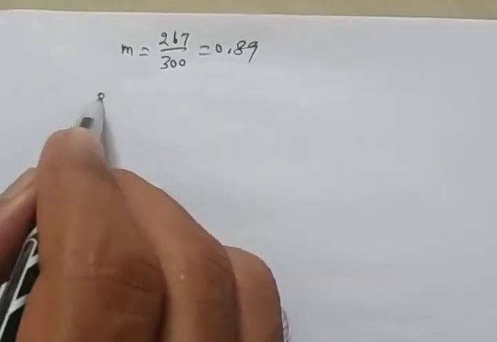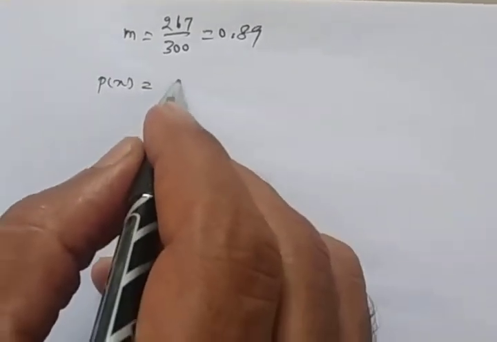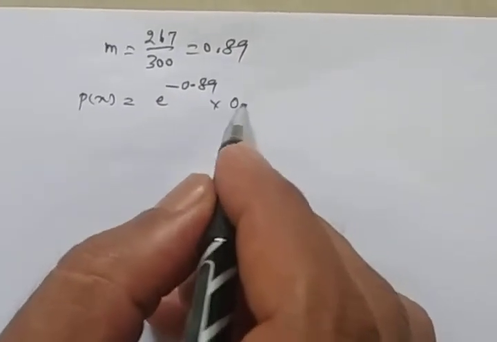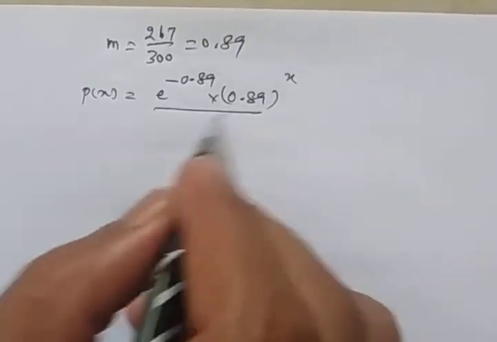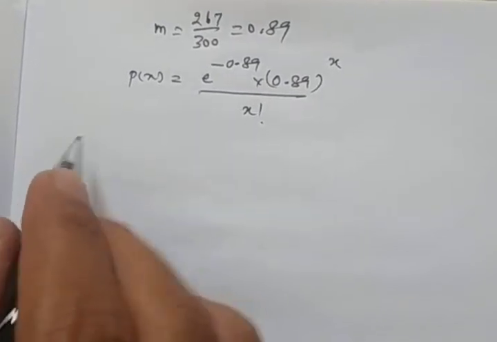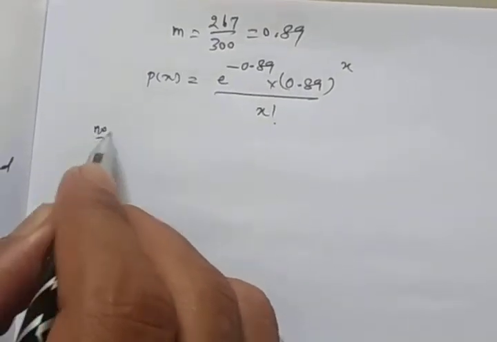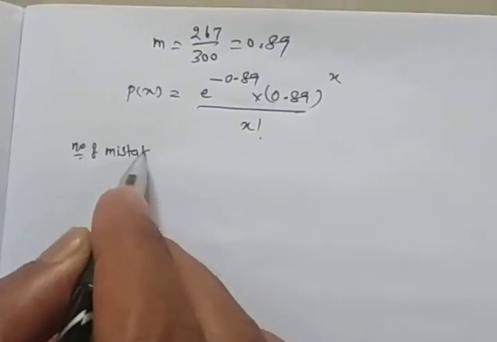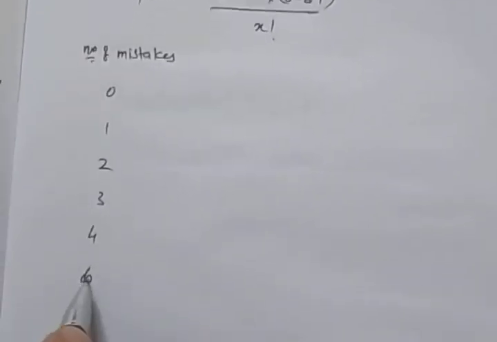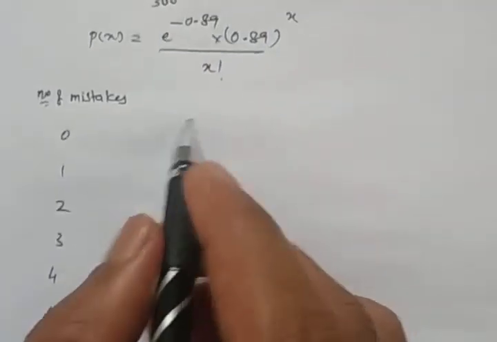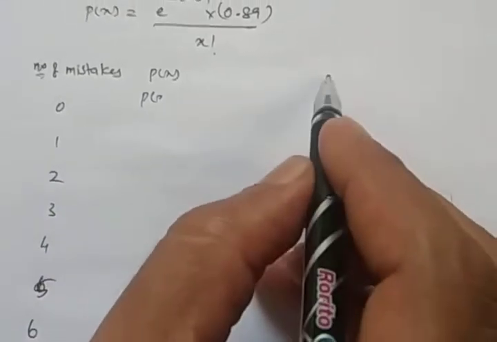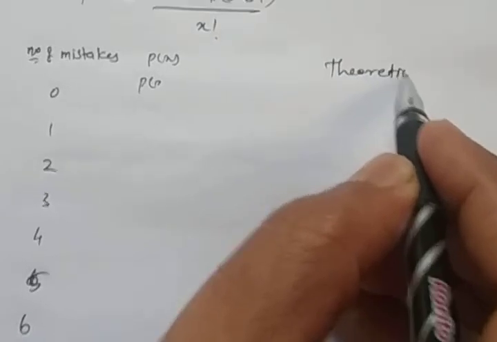Now there is number of mistakes. P of x is e power minus 0.89 into 0.89 power x dividing by x factorial. Now to find out the theoretical value, number of mistakes 1, 2, 3, 4, 5, 6, here P of x, then theoretical frequency.